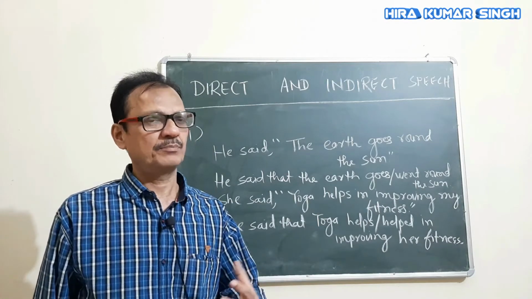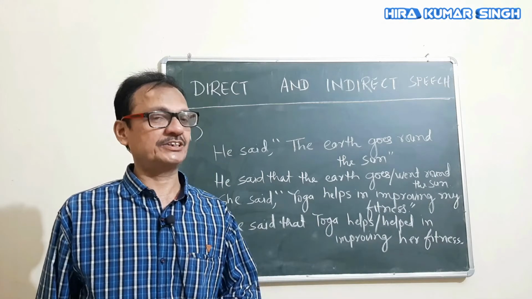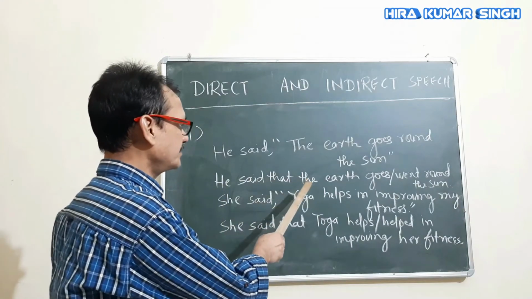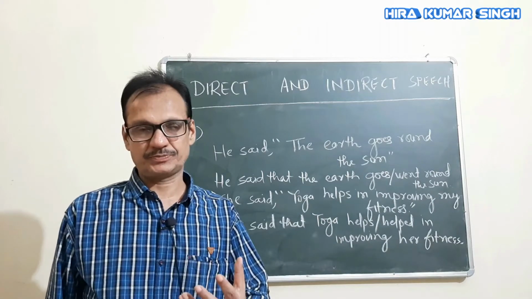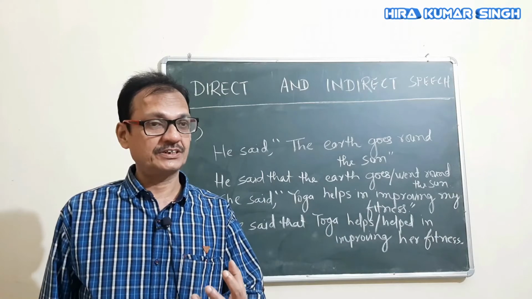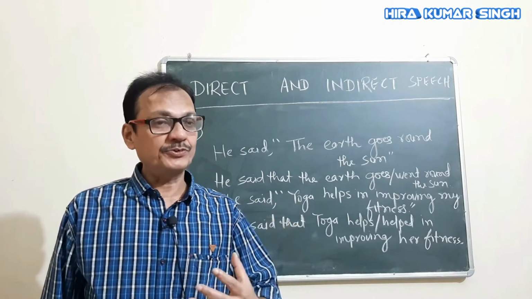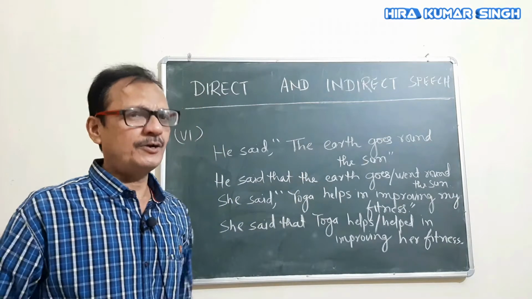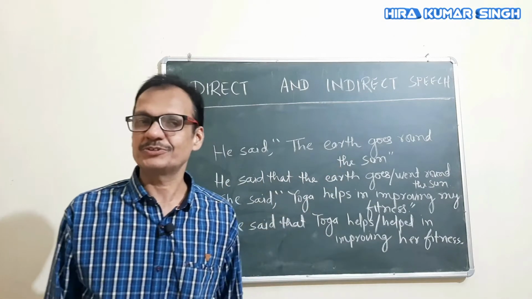It is a choice. Mostly people will tell you that it must not change, but no, it is a choice here. I have changed. He said that the earth goes or went round the sun. It is your choice. If you feel that statement is still relevant, then you can go with present tense. And if you think that it is a thing of past, then past tense. It is universal truth. I would advise you to go with this one. He said that the earth goes round the sun.